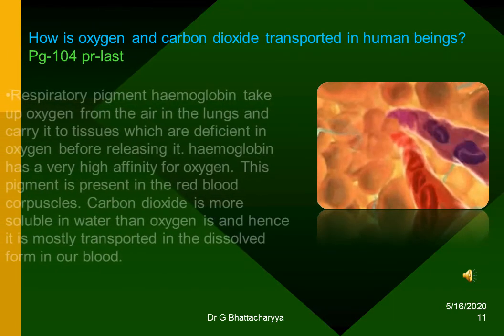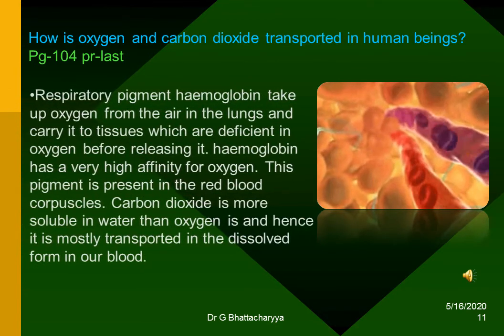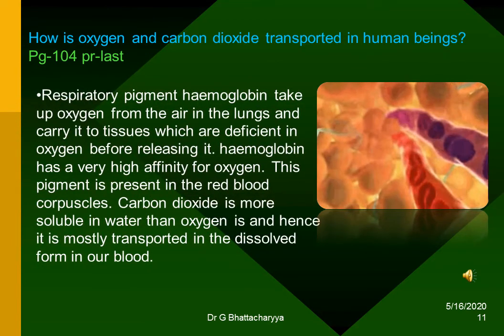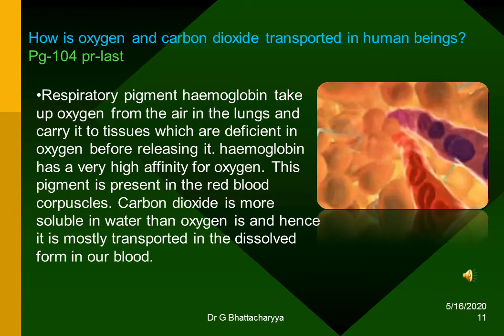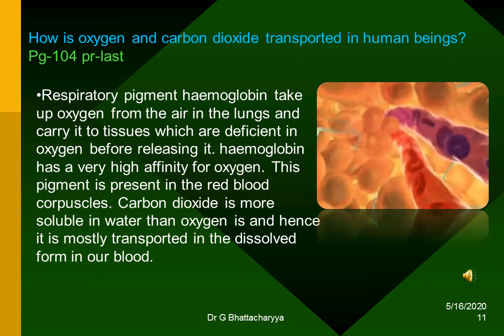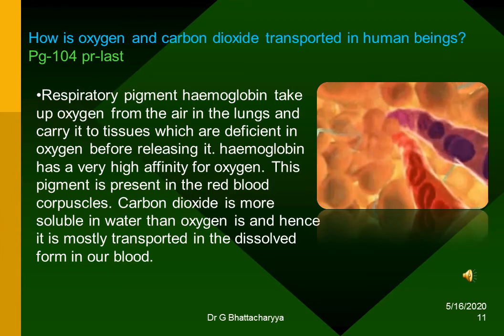How are oxygen and carbon dioxide transported in human beings? Respiratory pigment hemoglobin takes up oxygen from the air in the lungs and carries it to tissues which are deficient in oxygen. Before releasing it, hemoglobin has a very high affinity for oxygen. This pigment is present in the red blood corpuscles. Carbon dioxide is more soluble in water than oxygen is, and hence it is mostly transported in the dissolved form in our blood.